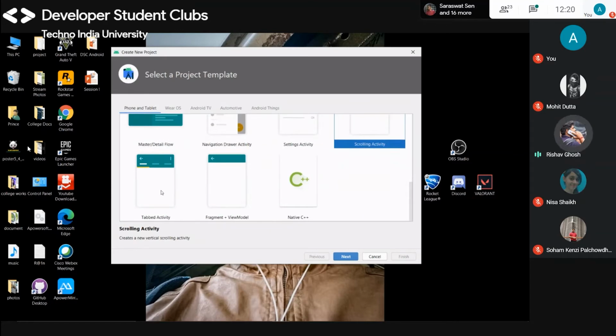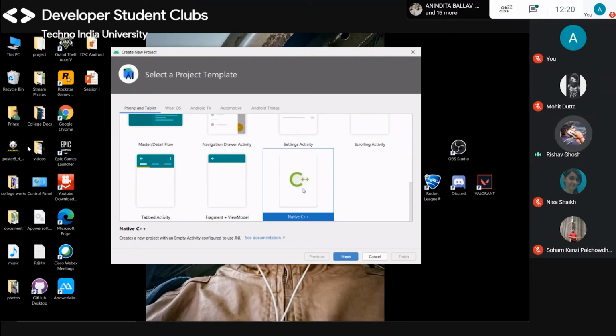And there is tabbed activity, like in WhatsApp, where on the upper side there is the chat section, then the status section, and then the call section. For that, you need to go with this. This is fragment view model. Like in Amazon, if you want to view any product, you just click on it and something pops up, and for this you need to go with this activity.